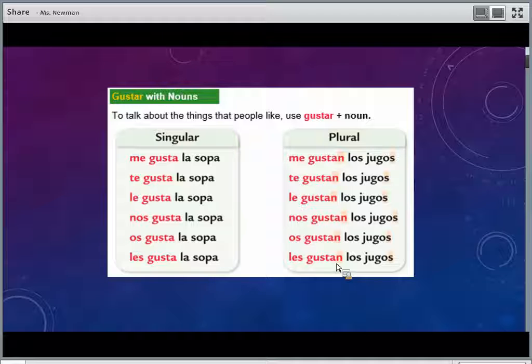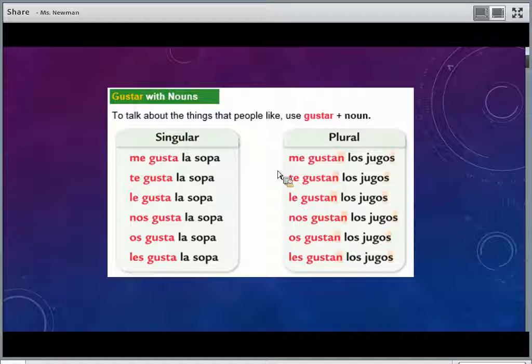So the verb actually doesn't just mean I like. It really means it pleases me. So the grapes please me, or the juices please me, or the soup pleases me. Okay, so it changes depending on the item. Just like in English, I switched between please or pleases depending on if it's singular or plural.